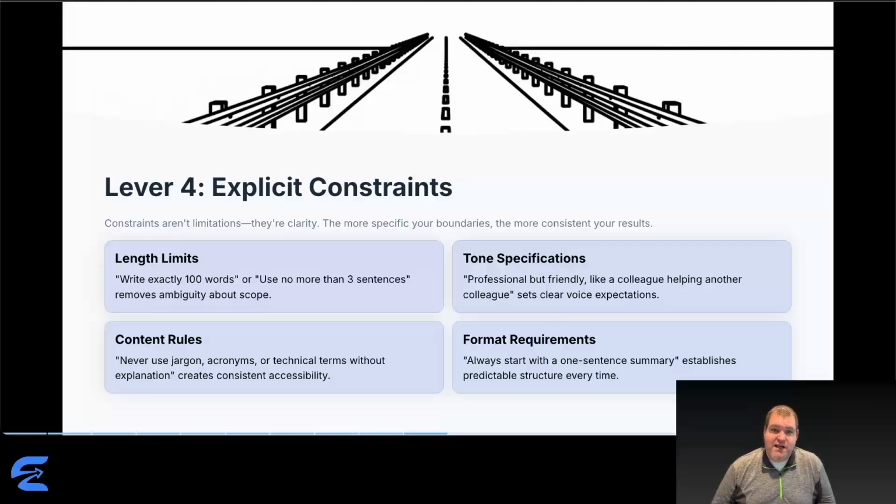Content rules create consistent accessibility. Never use jargon without explanation, establishes a clear boundary. Format requirements establish predictable structure. Always start with a one-sentence summary, creates an anchor point in every output. The theme? Specificity compounds. Each constraint reduces variation multiplicatively. 4 clear constraints create dramatically more consistency than one constraint 4 times as detailed.